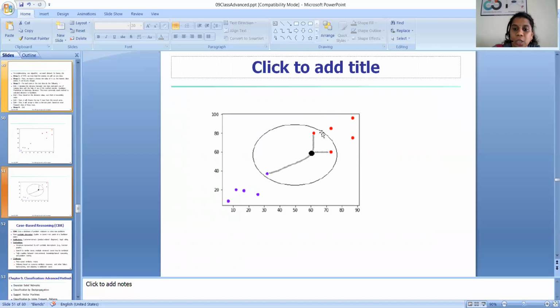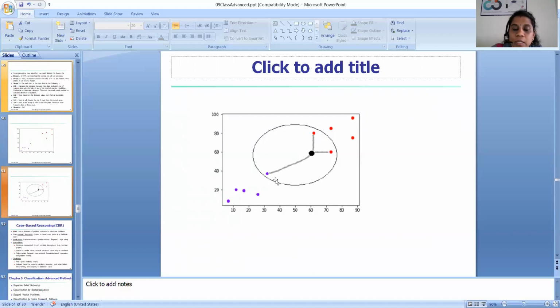The top 3 are represented in the circle. You can see that the nearest top 3 neighbors of this point are this one, this particular point, and this particular point.